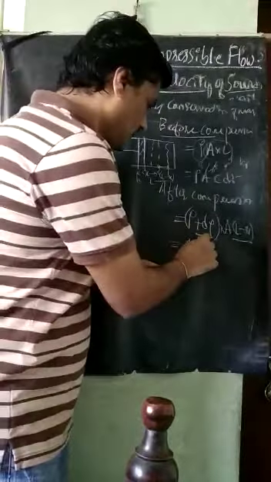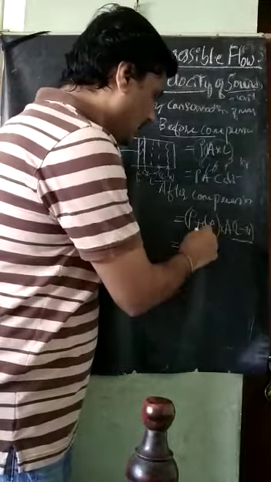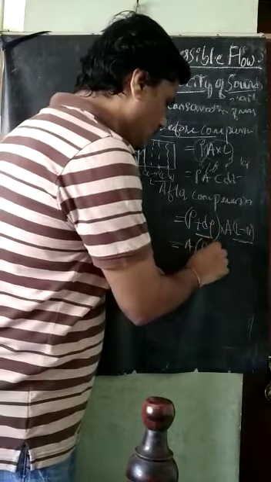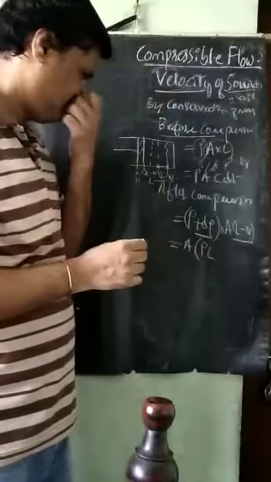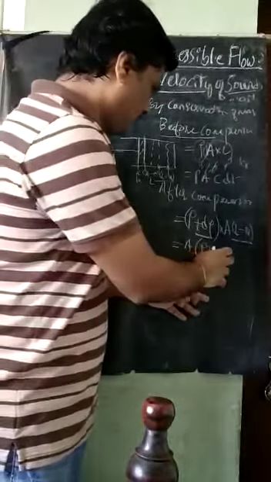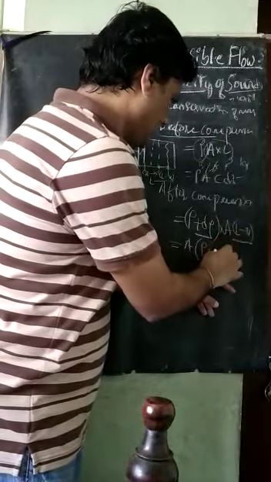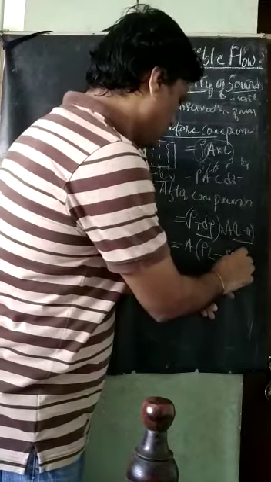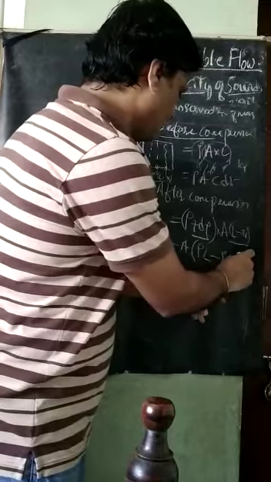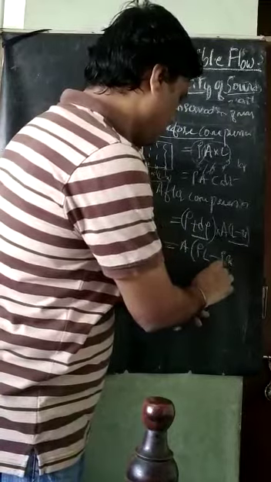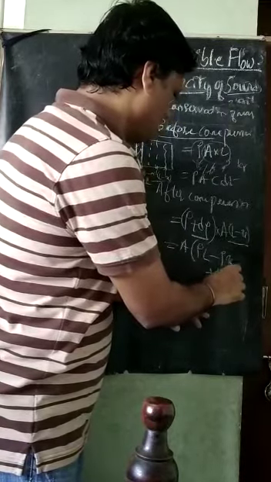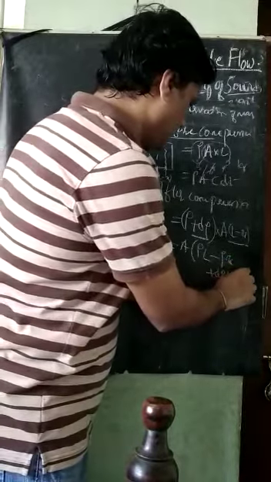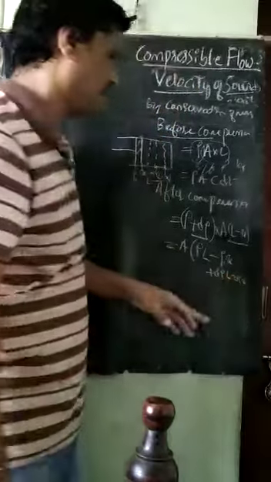What I am getting is rho into L, minus rho into x, plus d rho into L, and minus d rho into x.